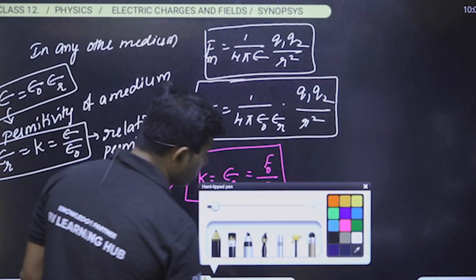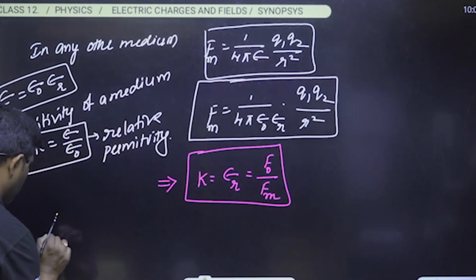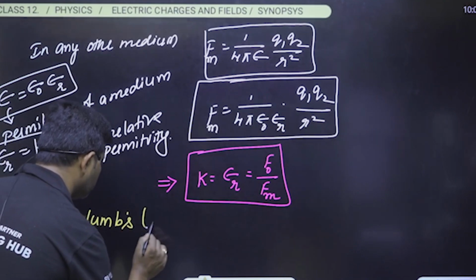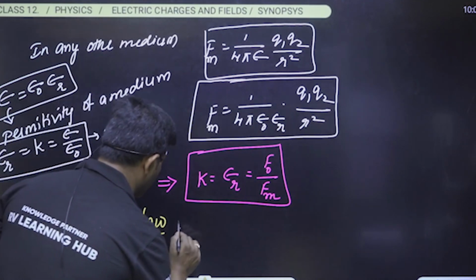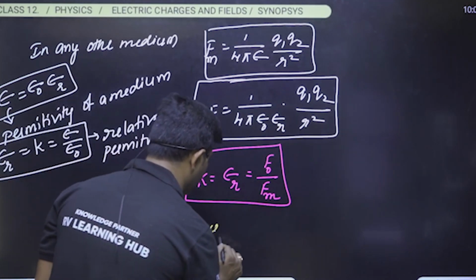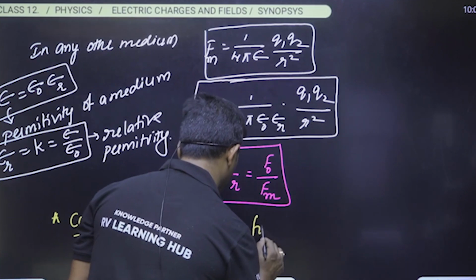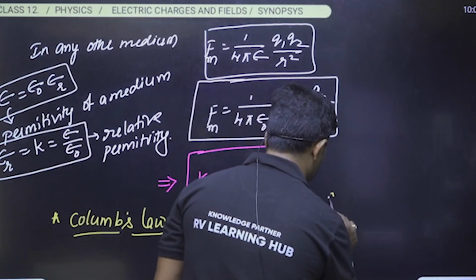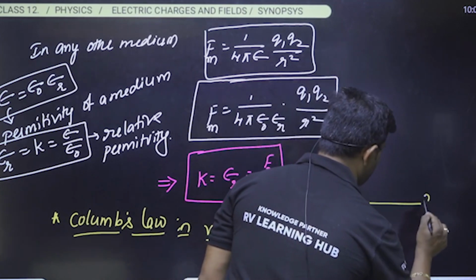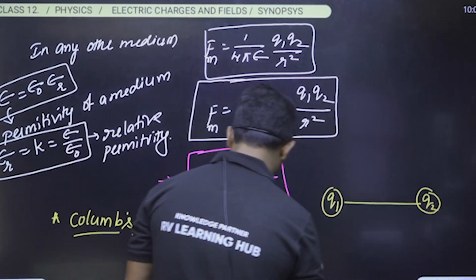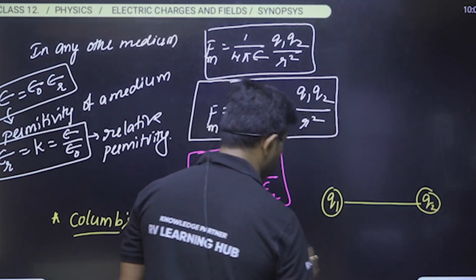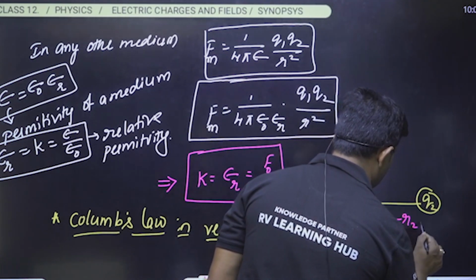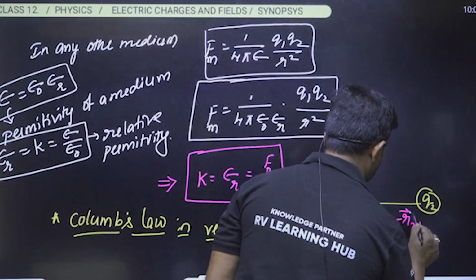Okay. So how to write Coulomb's law in vector form? Please make sure about this. Let us consider the two charges q1 and q2, and let us represent the distance between them as r12, which is equal to minus r21 in vector representation.